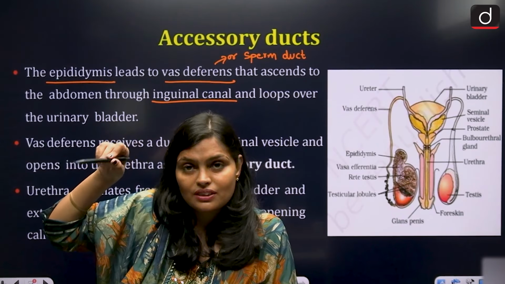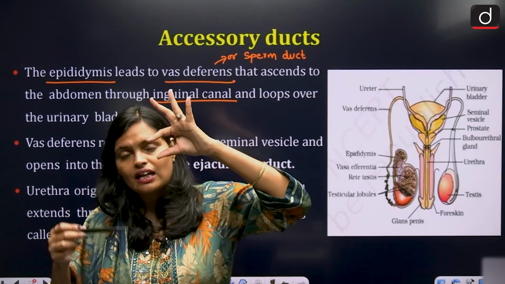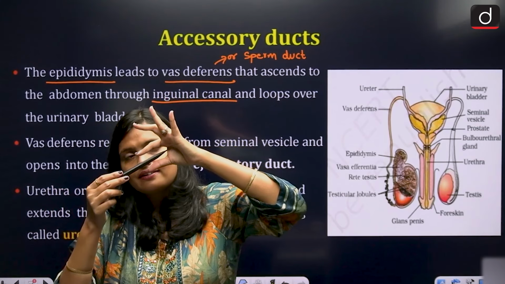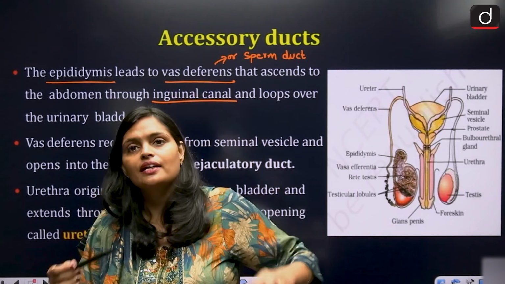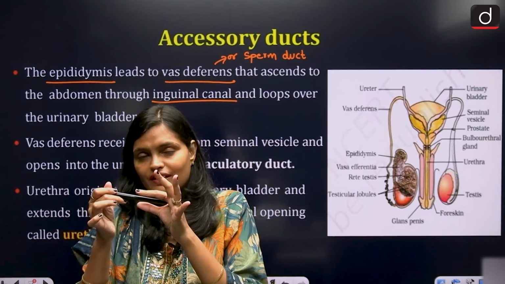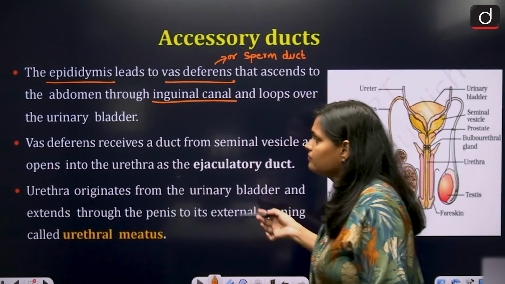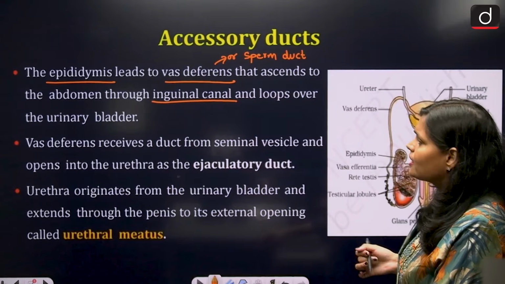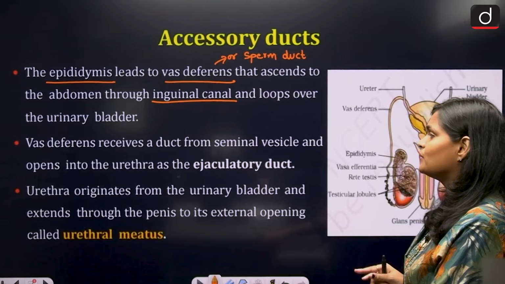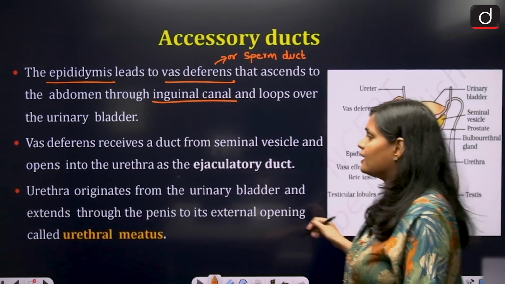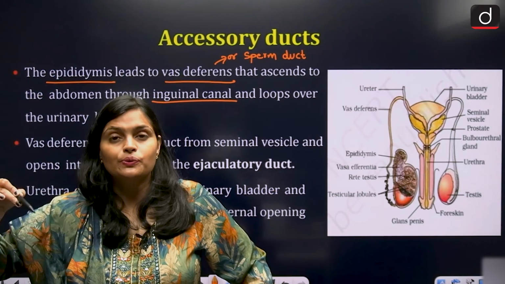It enters into the body, like there is a canal, let us say this is the canal, and the vas deferens enters into this canal. So the name of this canal is the inguinal canal, through which the vas deferens enters inside the abdomen. Vas deferens receives a duct from the seminal vesicle and opens into the urethra as the ejaculatory duct.